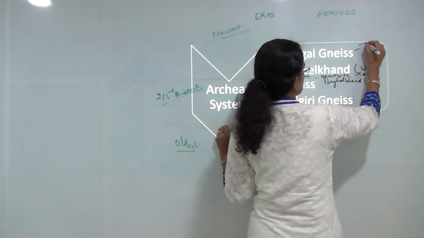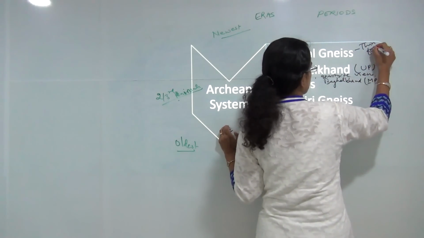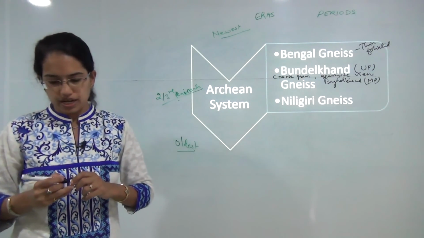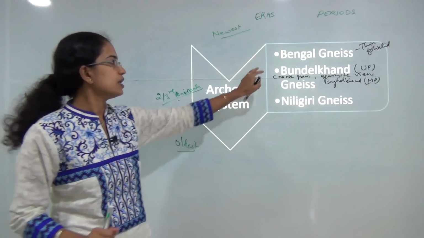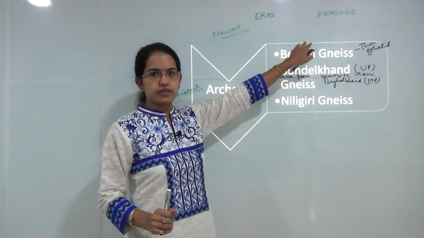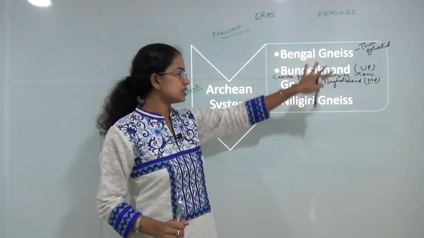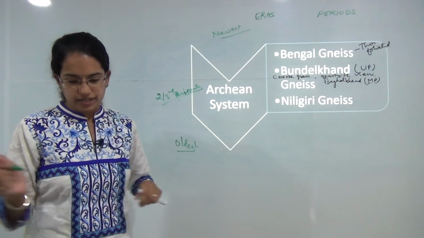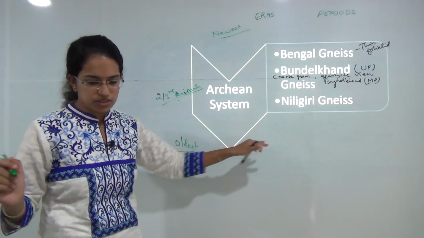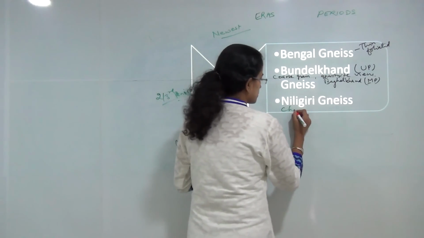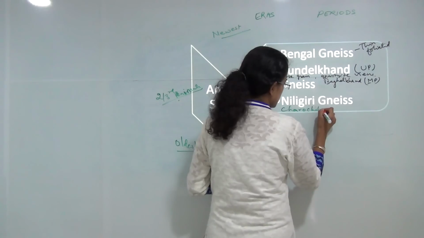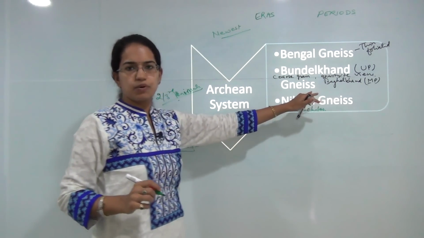While Bengal gneiss is known for thin foliated deposits, it's mostly found in most parts of Bengal. Midnapur, Hazaribagh, Nellore are some of the other regions surrounding West Bengal where you could see Bengal gneiss. And finally Nilgiris in the southern region, you have again deposits of coarse grains and charnockites that are found in Nilgiri deposits.